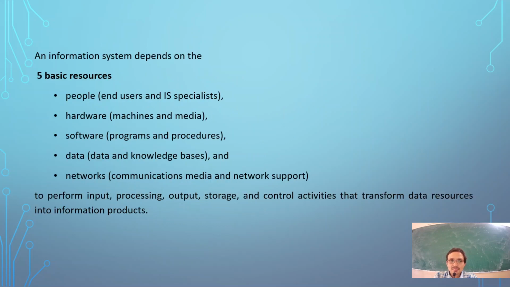So we can say that information system depends on five basic resources, that is people, hardware, software, data and communication networks, to perform input, processing, output, storage and control activities that transform data resources into information products.